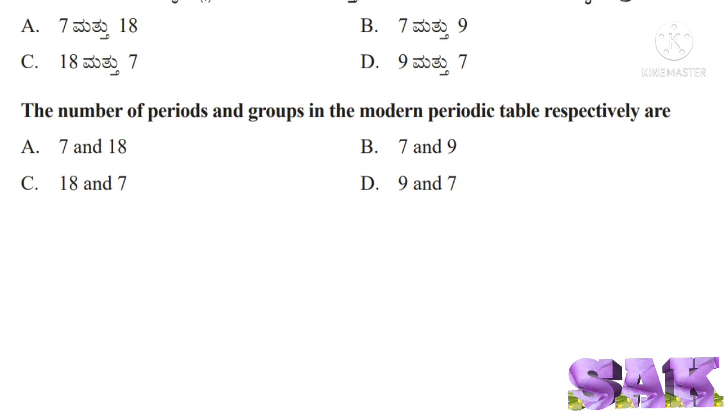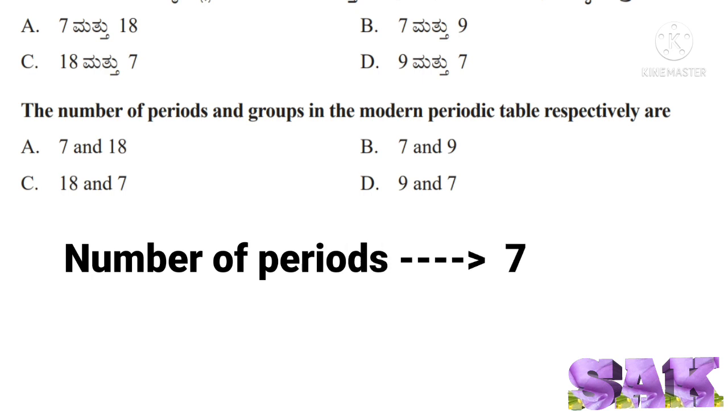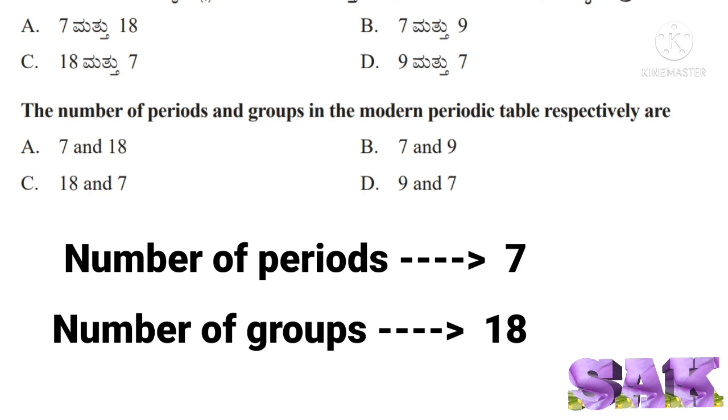Next question. The number of periods and groups in the modern periodic table respectively are. As we have already observed, the number of periods in the modern periodic table is 7 and the number of groups is 18. So, correct answer for this question is option A, 7 and 18.